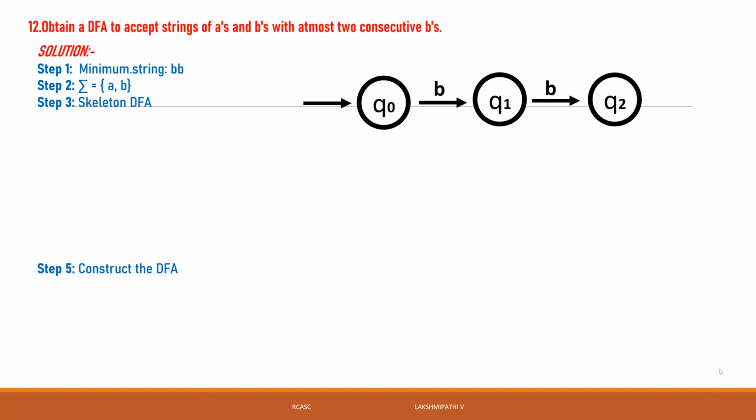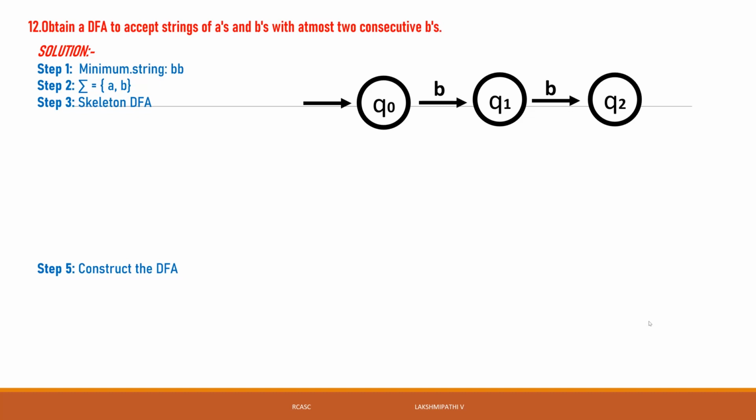See, the question itself here, we take it with at most, that is at most two consecutive b's, meaning either it will be one b, it will also be accepted, or if it is not there also it will be accepted, or it will be two b's, it will be accepted. When it is three b's, at that time the machine is not accepting. See, that is at most two consecutive b's in that string. The string has only continuously two b's, not three b's.